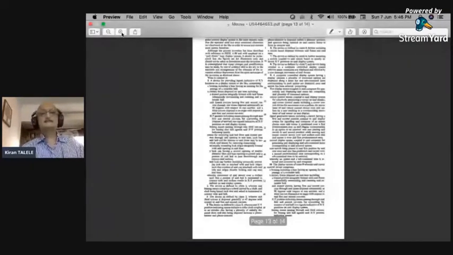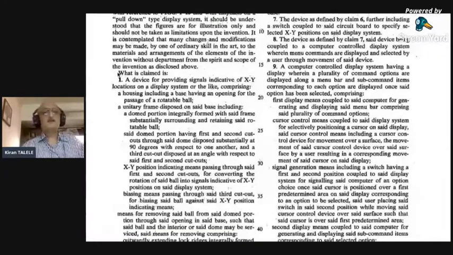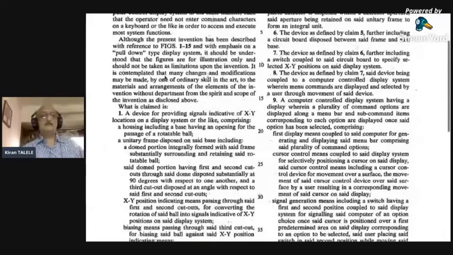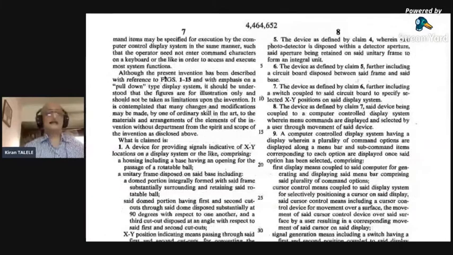As I said, anytime it is written starting with what is claimed. If you see the Indian pattern, many times it is written "we claim" or "I claim." Some people write "what is claimed is." First claim, definitely independent claim: a device for providing signal indicative of XY locations on a display system. This is the system claim.